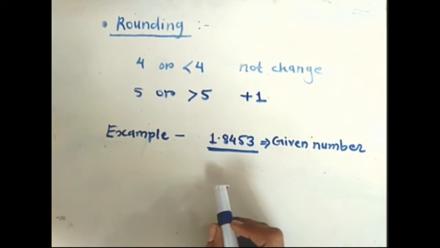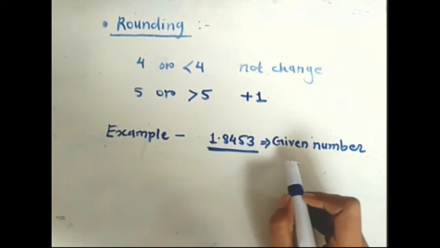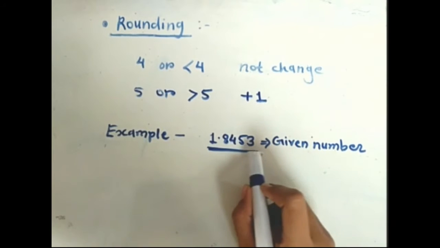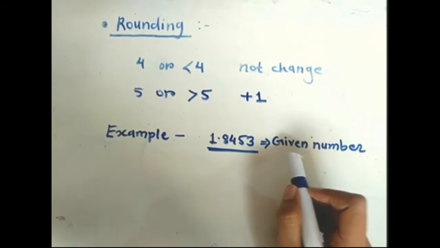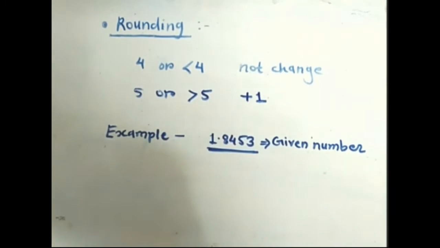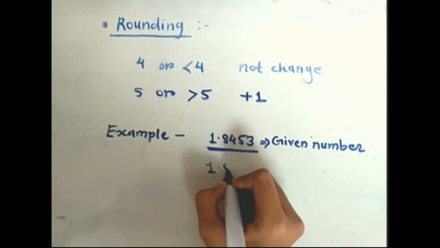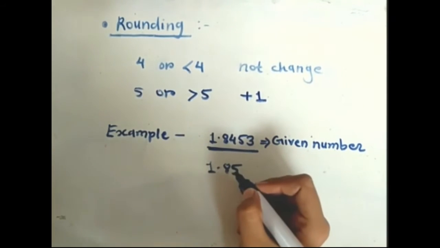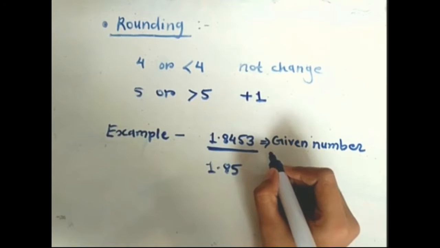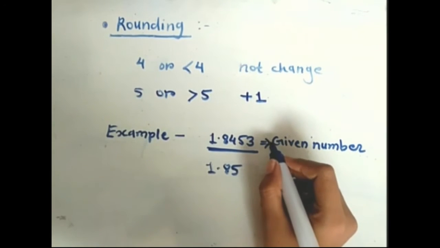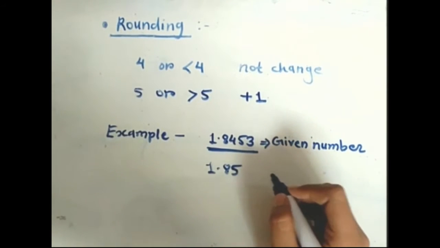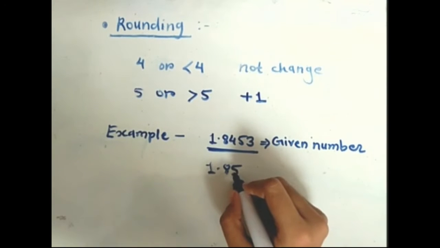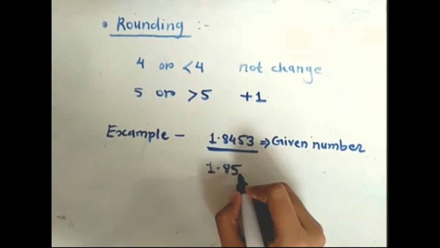For example, if we have to round off the given number up to 2 decimal places, then the number can be represented as 1.85, because the digit we have to discard is 5, that's why we increase 4 by 1 and the number becomes 1.85.